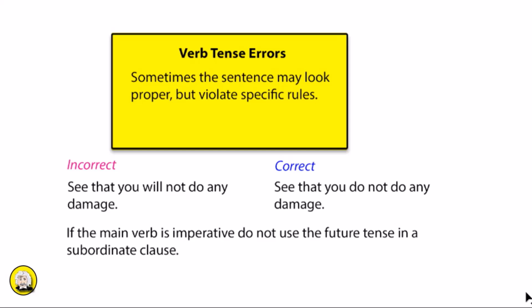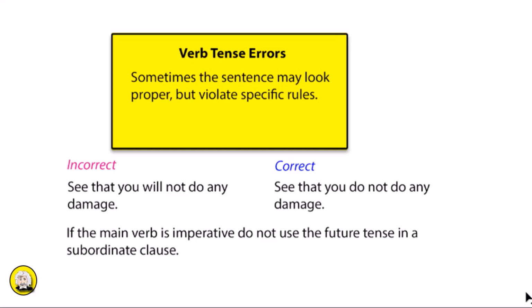Sometimes the verb tense is not immediately straightforward. There are some rules we have to take note of, and sentences may look proper on the surface but violate those specific rules. For example, see that you will not do any damage. So this is an imperative. Someone's giving an order. See that you will not do damage.